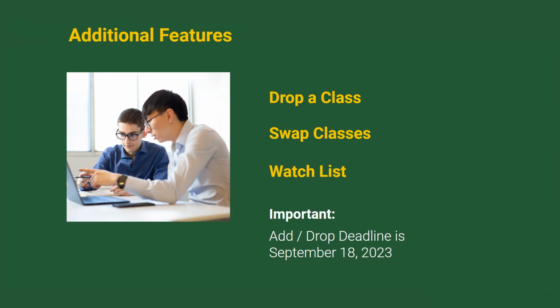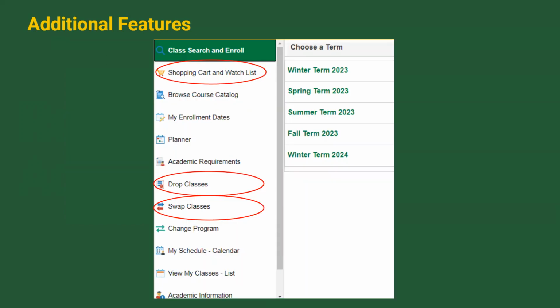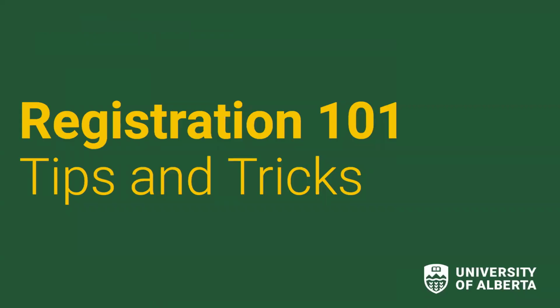in your schedule. And the final additional feature is the watch list. You can add courses that are full to your watch list. Once a seat opens up, you will be notified. The add drop deadline on September 18th also means that past this date, you will not be able to enroll in a new class for the fall term. These additional features are again found on the left-hand side where you found your shopping cart and how to browse classes. On to some tips and tricks.